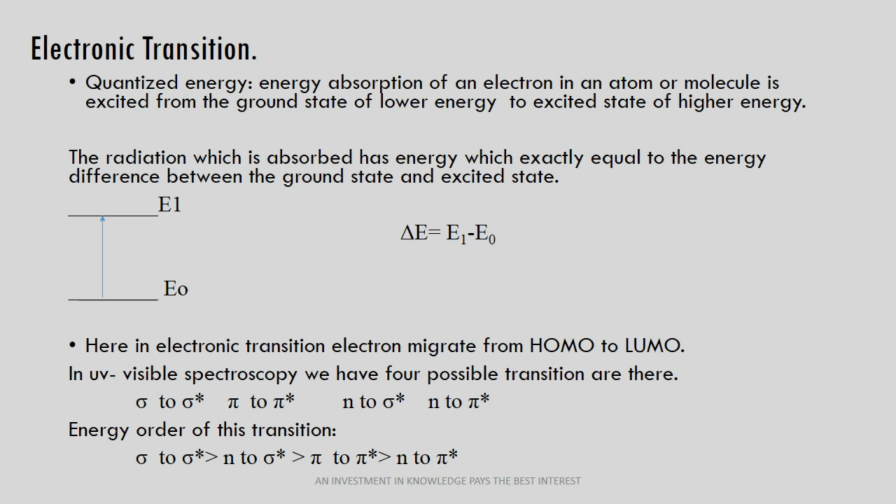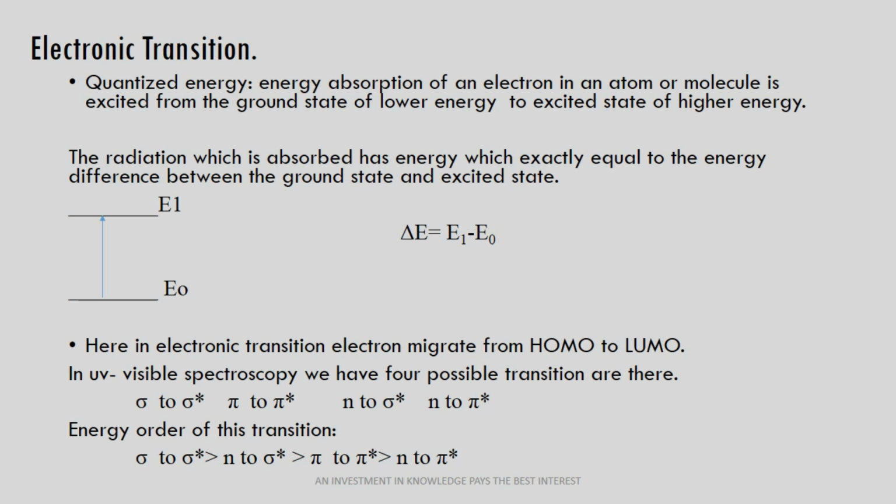These electronic transitions also have an energy order. The highest amount of energy is required for sigma to sigma star transitions and the lowest amount of energy is required for n to pi star transitions. Sigma bonds are symmetrically bound, so we require more energy, and the wavelength for these transitions is always less. After that there is n to sigma star, which requires slightly less energy, and that's why the wavelength increases. In the same way for pi to pi star and n to pi star, the highest wavelength can be found in n to pi star transitions.